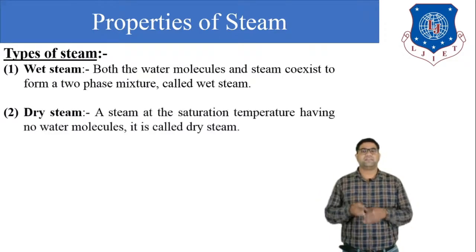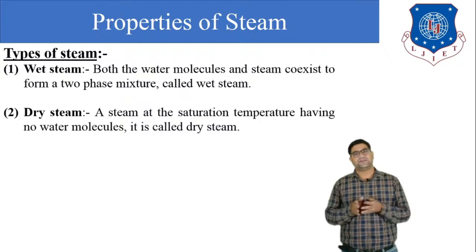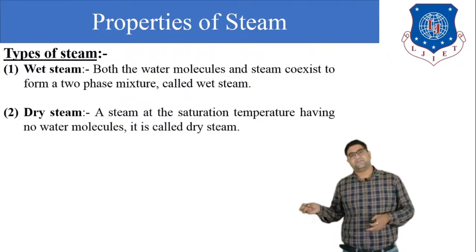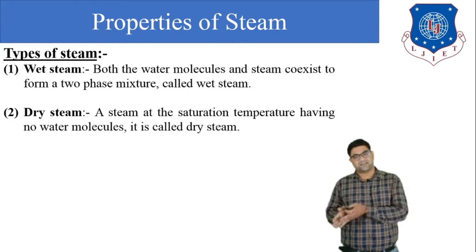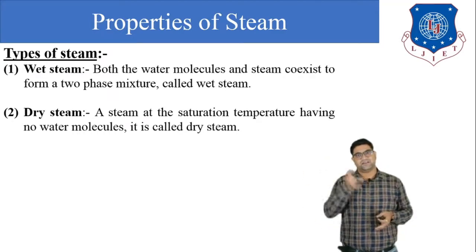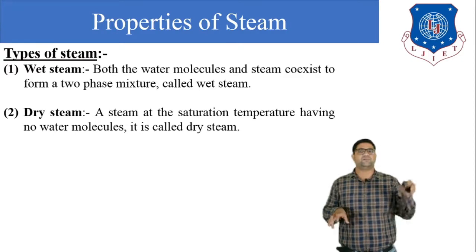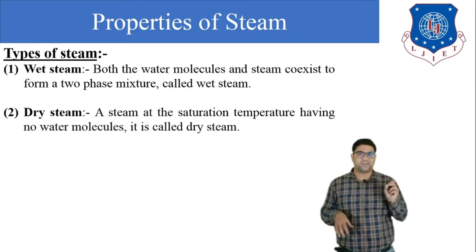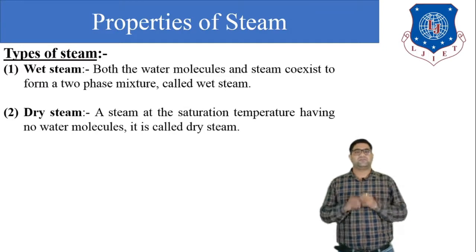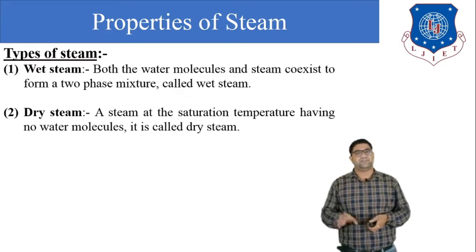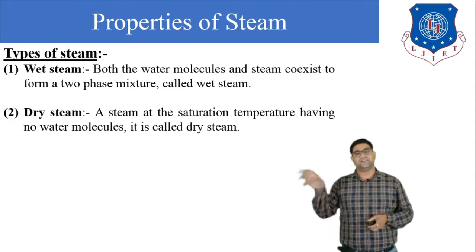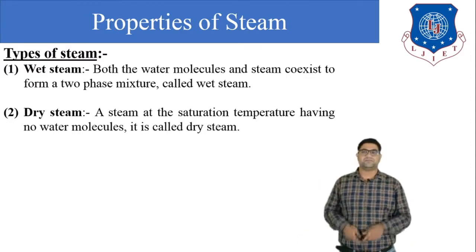Next is the dry steam. Now what is the meaning of dry steam? When we supply more heat to the wet steam, then the 100% water is converted into 100% steam. That 100% steam is known as the dry steam. So we can say that steam at the saturation temperature having no water molecule is called the dry steam.